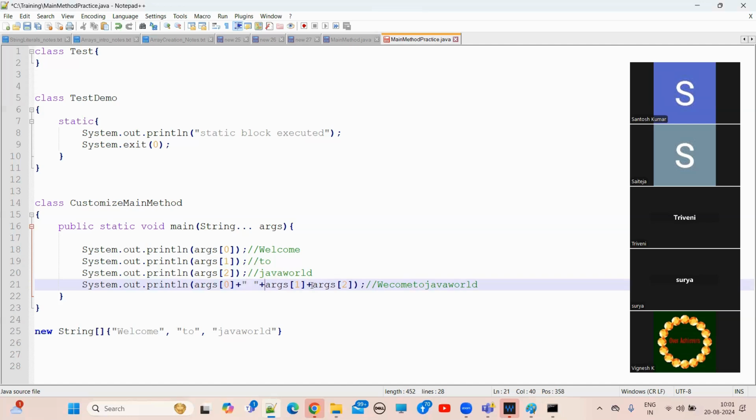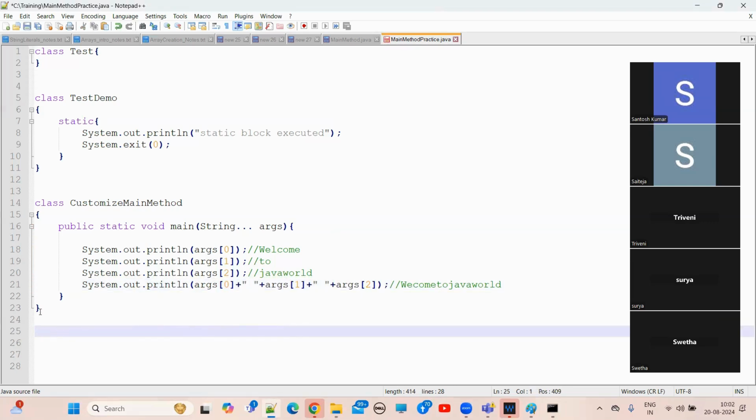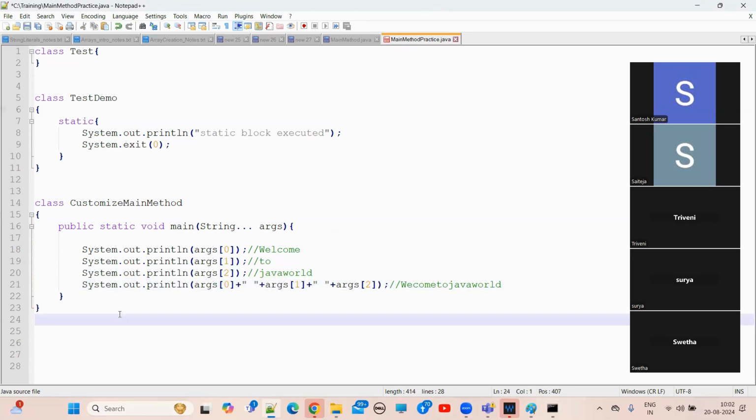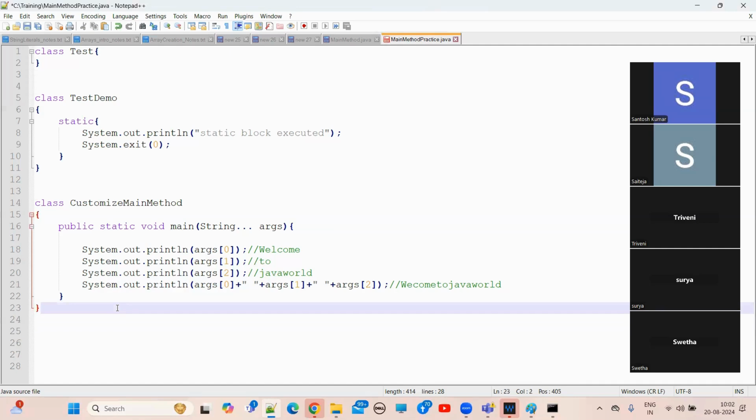Next, again we need to provide a string with a space, and after that, args of 2. Now save it with Ctrl+S. Understand what mistake we made? We had written one more extra line.